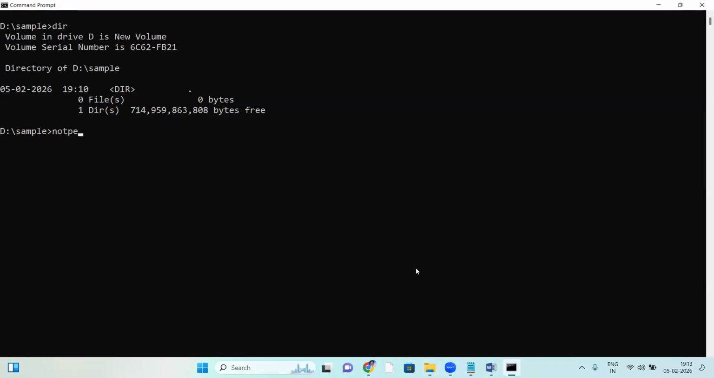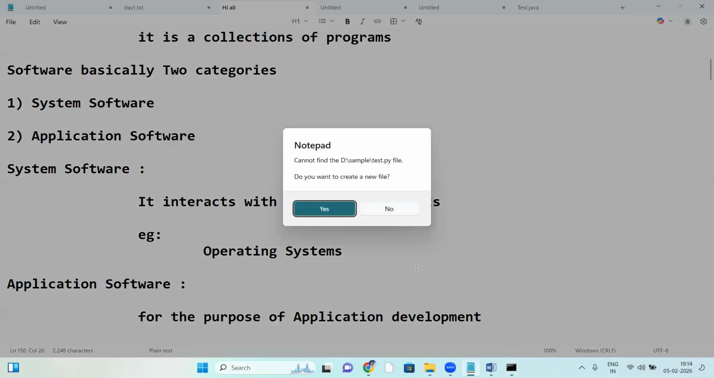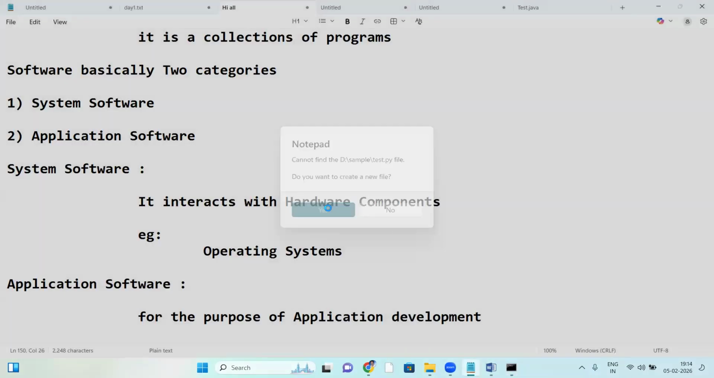Yes, notepad. Yes, test.py. See, our topic is about interpreter, not about Python. I'm explaining about interpreter, and in the process of explanation I'm just using a Python example. So notepad test.py. Do you want to create a new file? Yes. Now a Python script, a very simple script.